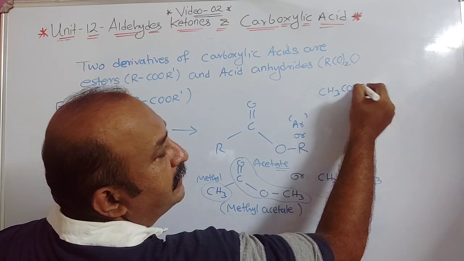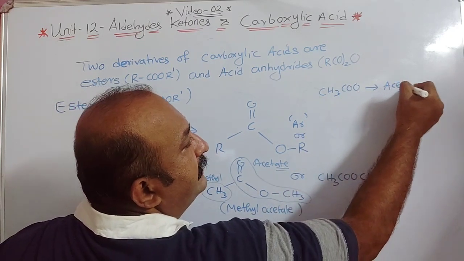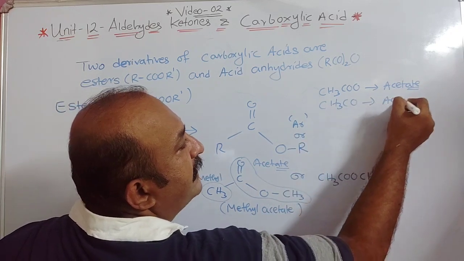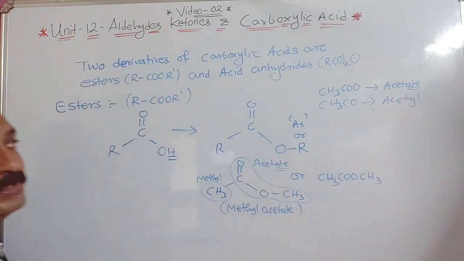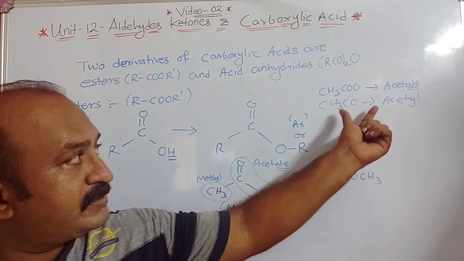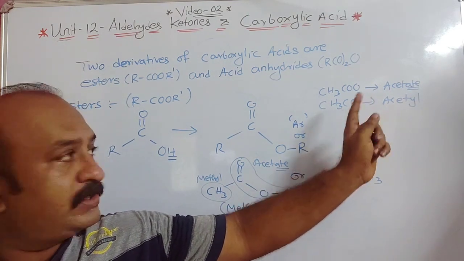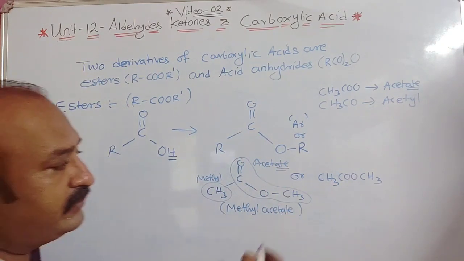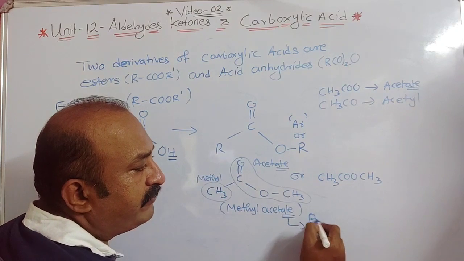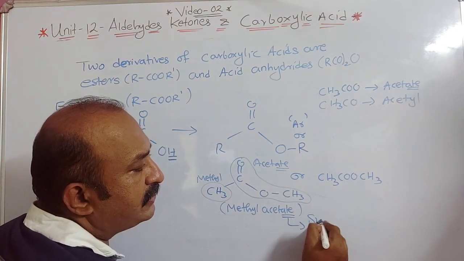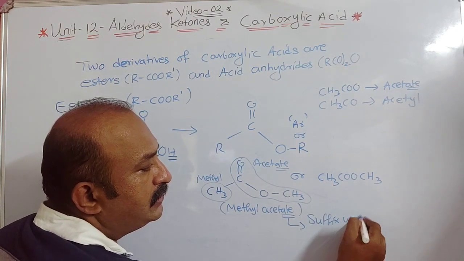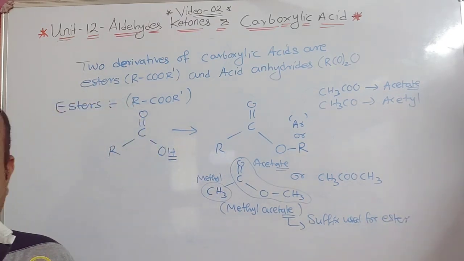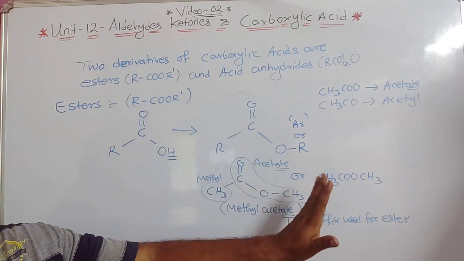CH3 C double bond O is there, and we call it acetyl, while in the ester we call it acetate. So ATE is a suffix used for ester. I think this part is clear now.